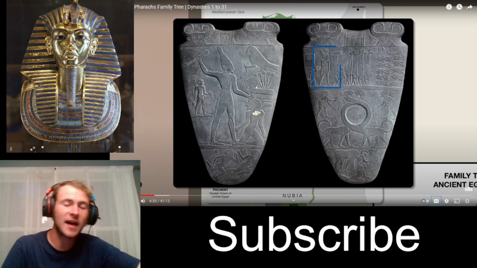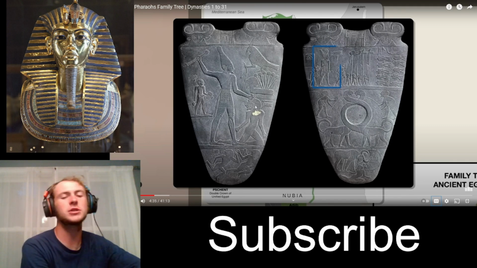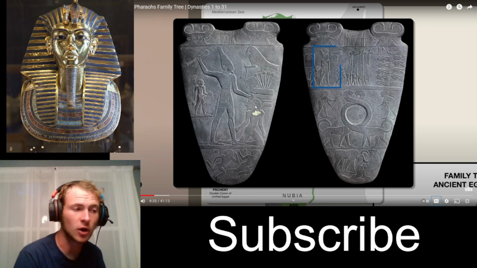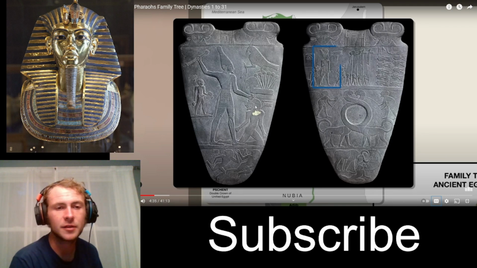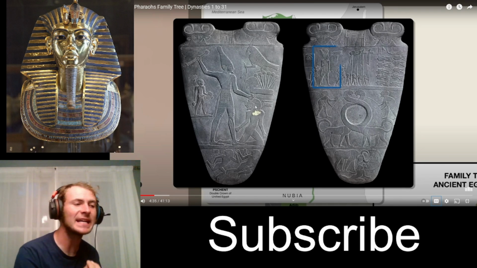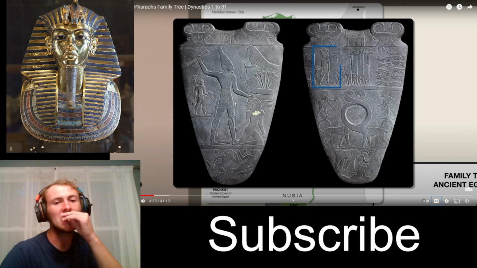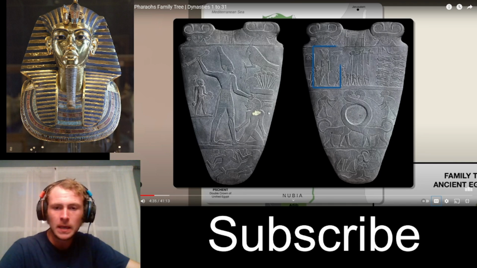So this is a very informative document that we found from back in the day. This is a depiction of Narmer smiting somebody. They really cared a lot about the afterlife, and the gods shaped their culture. These pharaohs claimed descent from the gods, and that's kind of how they got their power. So this is the palette of Narmer, and it's very important because it shows him wearing both crowns.